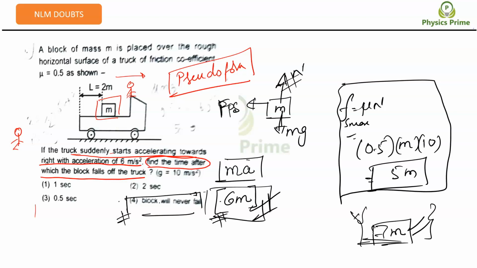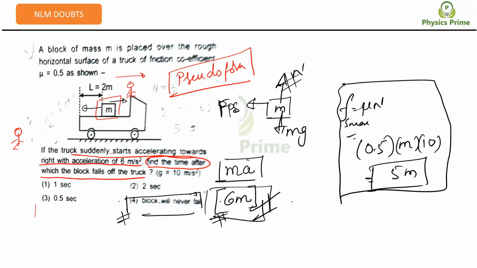Here it is not 7m, it is 5m, right? If I give the question, I'll give it in that kind of situation. 5m means friction is lesser than the pseudo force, so the block tends to go in this direction due to pseudo force, and friction will act in the opposite direction.